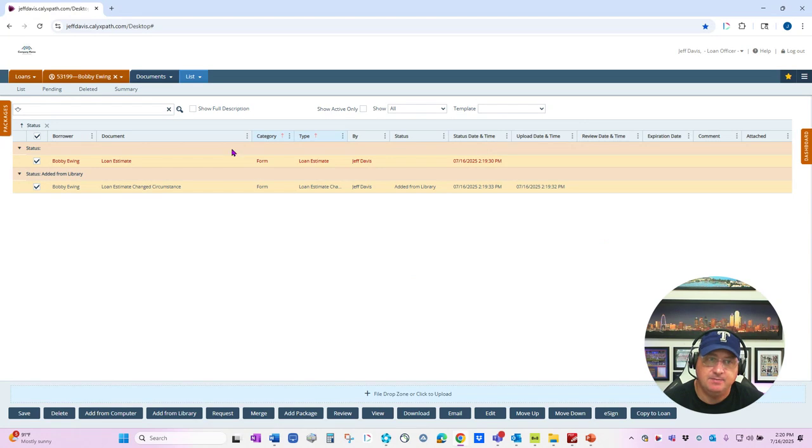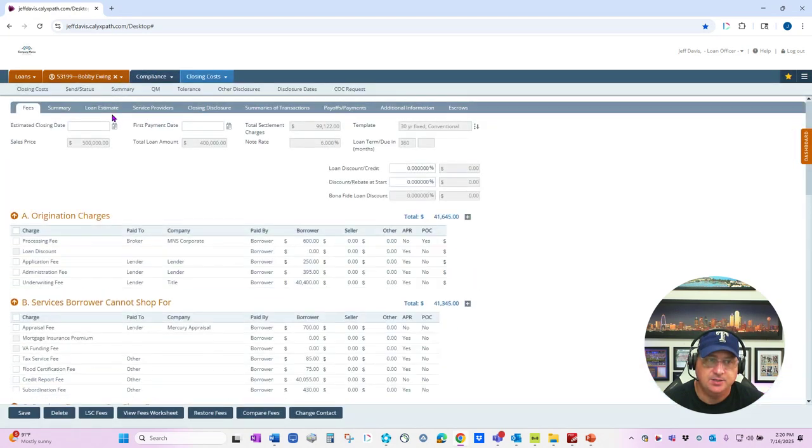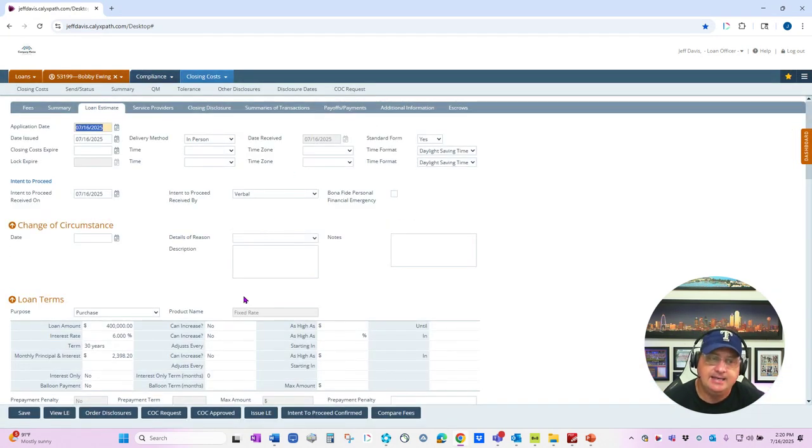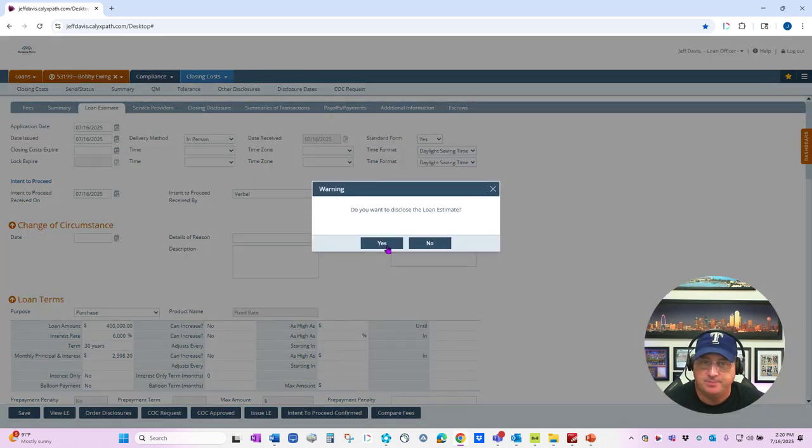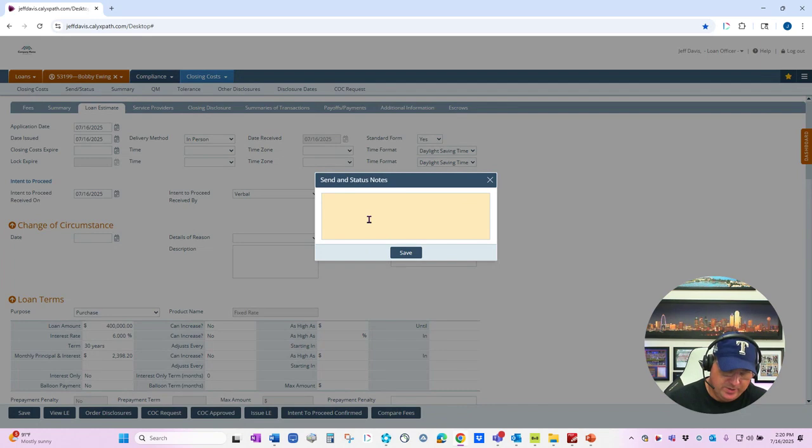Oh, speaking of documenting it, let's go back into the compliance closing cost loan estimate screen, and we're going to click issue LE because we're going to tell Path that we've reissued this LE for tracking purposes. And on this note window, we're going to write revised LE.